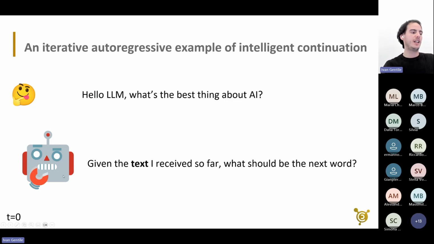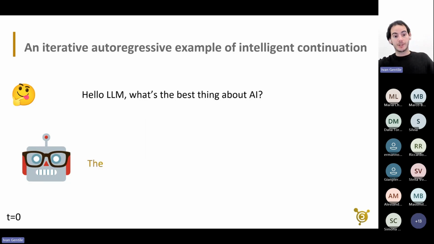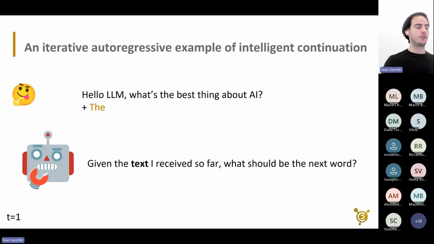And then I see the LLM is there and is reflecting. Let's say we can set up this analogy that it is starting to think and is reasoning. Given the text I received so far, what should be the next word? It reasons. The text is all the text, all the sentences that I gave to it. And then it outputs there. And this is the output of step T0.